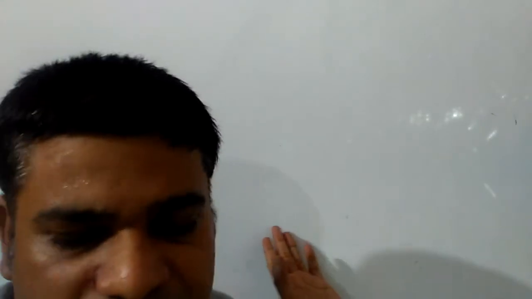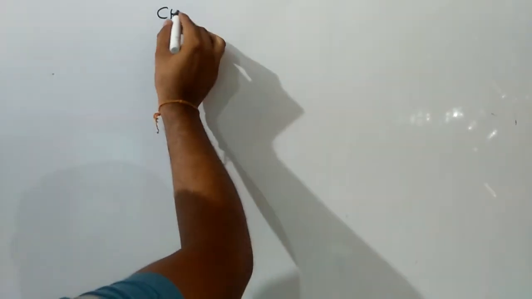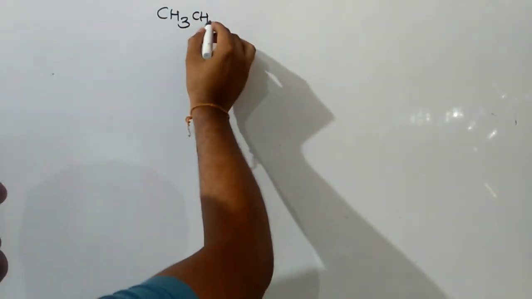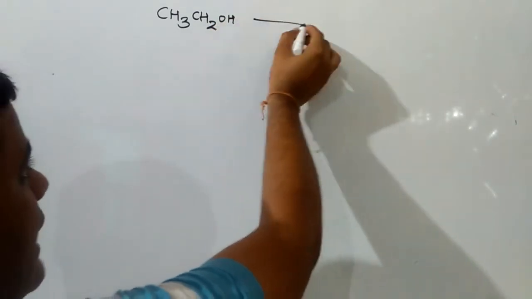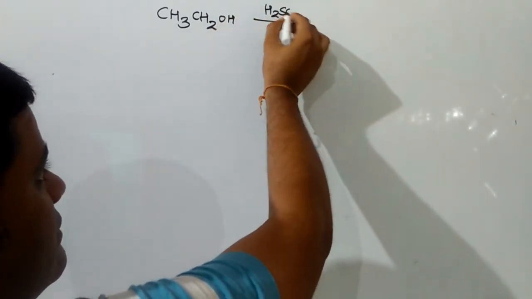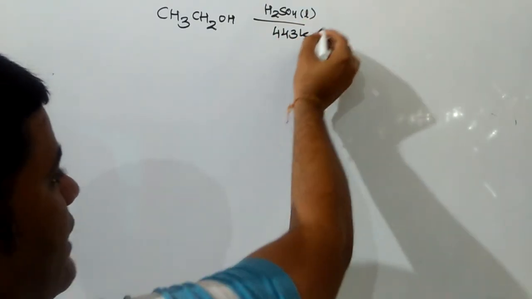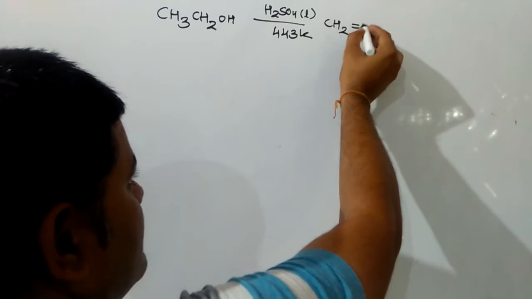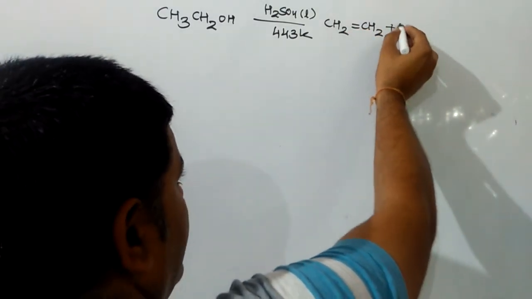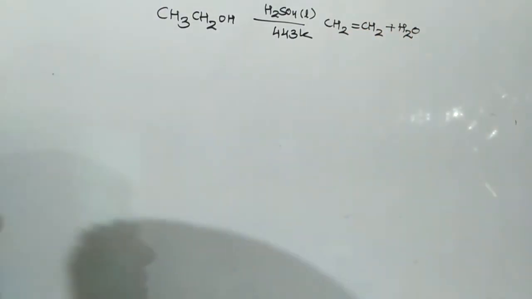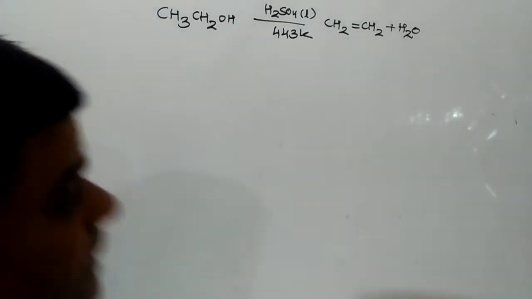Now I am going to take examples of dehydration of a few alcohols, and then we will discuss the mechanism of dehydration of any alcohol to give alkene. The first question I am taking is dehydration of ethyl alcohol to give ethene. Ethyl alcohol reacts with concentrated H2SO4 at 443 Kelvin to give you ethene plus water. And we can write down the mechanism of this reaction.